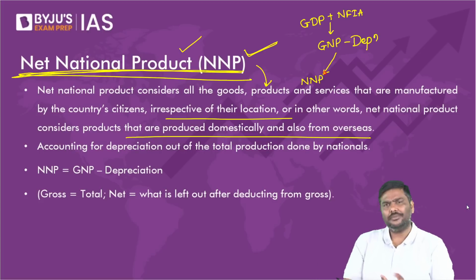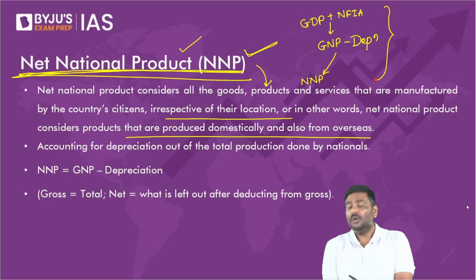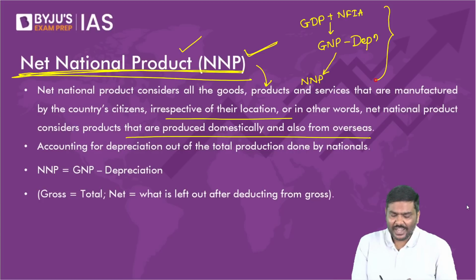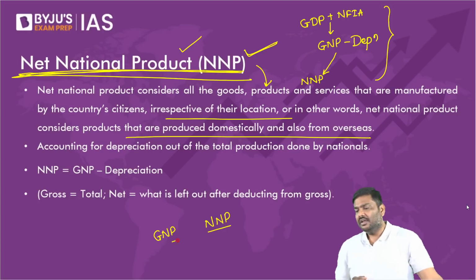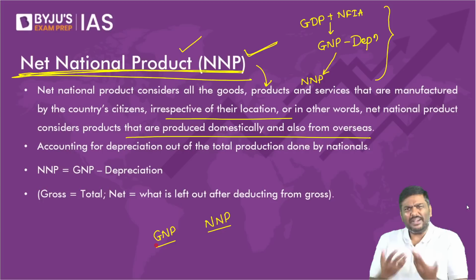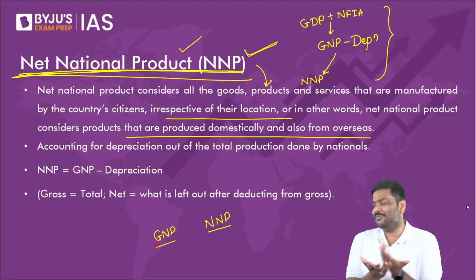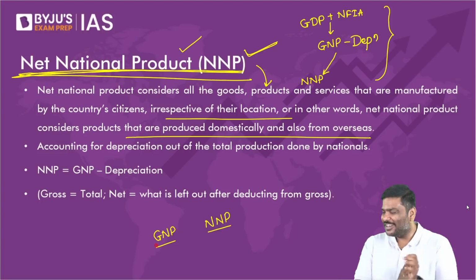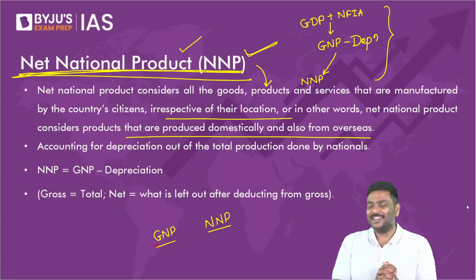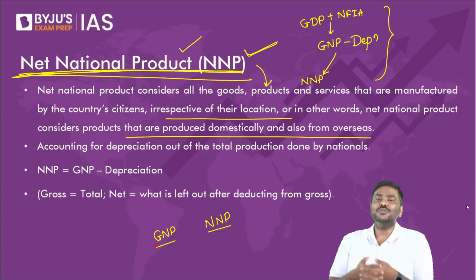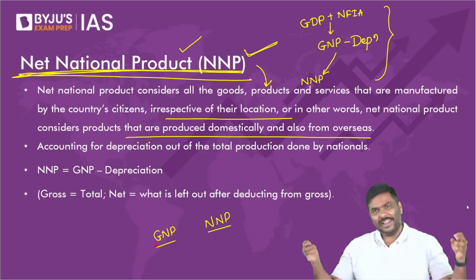But please understand the importance of this. All of you will learn the formula by heart, I know that. Understand the importance. Please tell me, between GNP and NNP, which is a better indicator? Think of it and tell me. Don't you think NNP is a better indicator? Again, some of you are saying GNP. After discussing all of this, you should not answer like this. NNP is a better indicator, my dear.